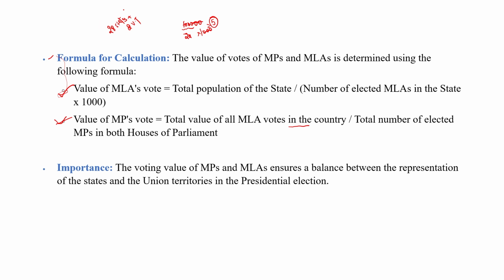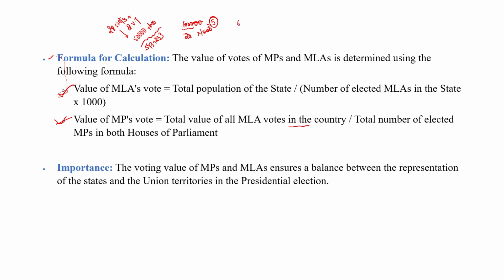The 28 states' MLAs have 5,000 value and the 2 union territories have 1,000 value, and then there are a total of 543 plus 233 members in Lok Sabha and Rajya Sabha. So this is the total value of all MLAs' votes in the country.